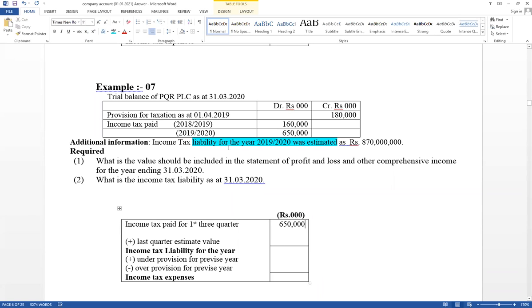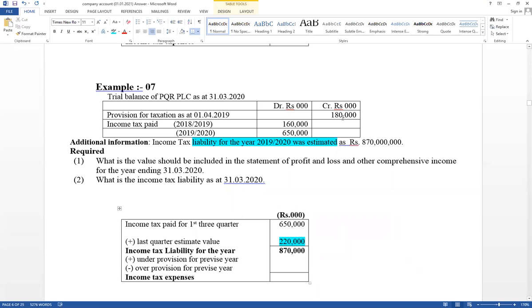And it has given income tax liability for the year, 870,000. That value should be included here. 870,000. Then the reason for the difference is the last quarter estimate value. Therefore, 870 minus 650, therefore 220,000. This is the last quarter estimate value. This is not paid. Therefore, this value should be included under current liability as income tax payable.